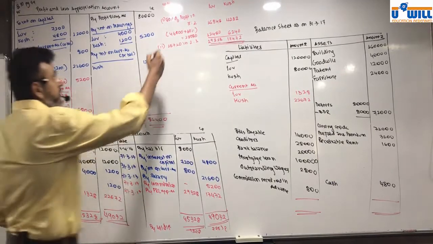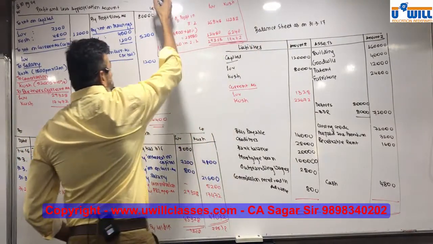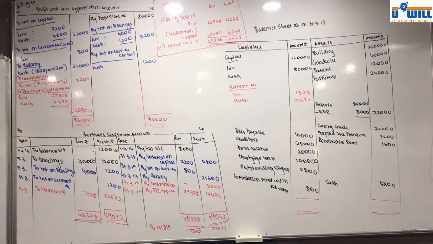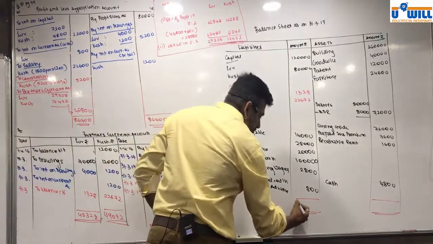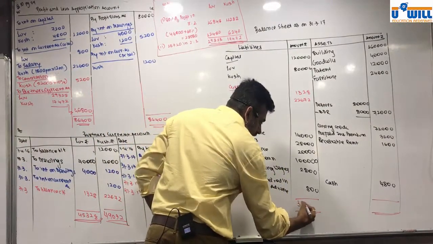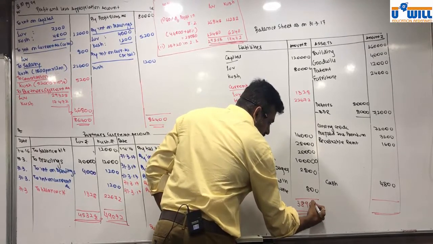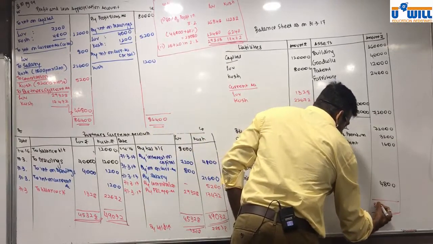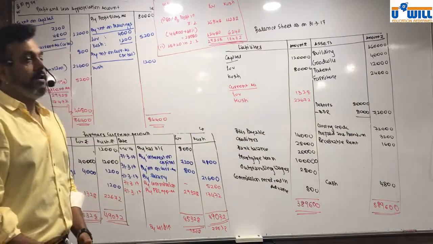Please do this working. It is important for distribution of profit. What's the total? 3,89,600. It should match.